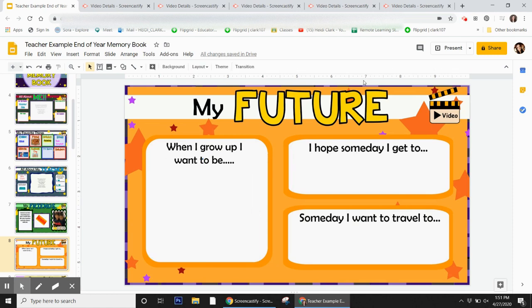This is a really fun page. Think about your future. What's something that you hope you get to do someday? Where's a place you want to travel? And what do you want to be when you grow up?